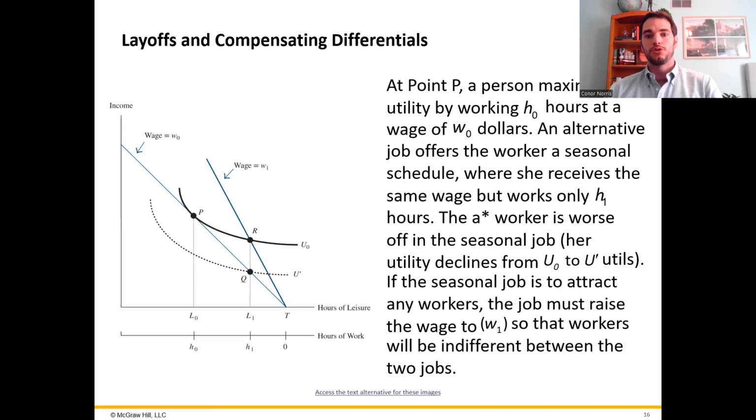If that firm tried to pay the same wage for the part-time seasonal workers and for the full-time year-round workers, what we would see is that no one would want to take the seasonal job. This utility curve down here, remember for the workers' labor-leisure supply model, the closer you get to the origin, the lower utility you have. So this is a much lower level of utility than point P up here. So given the choice between the two, no worker would choose this. They would choose point P.